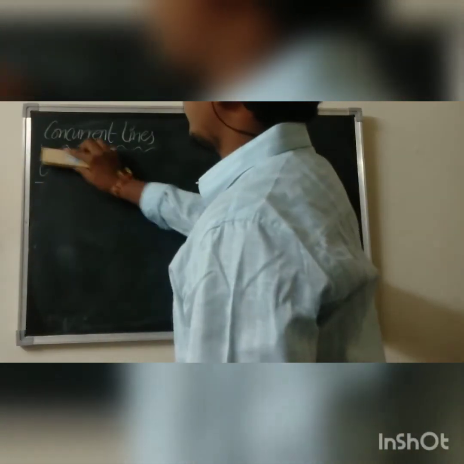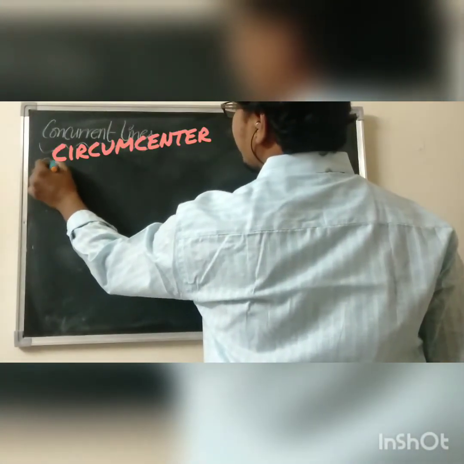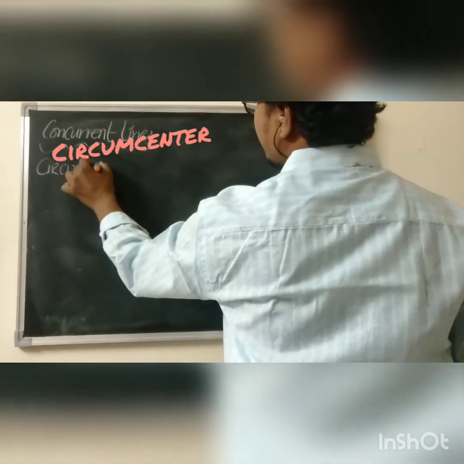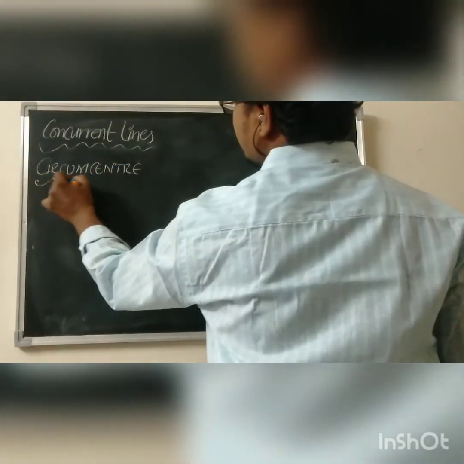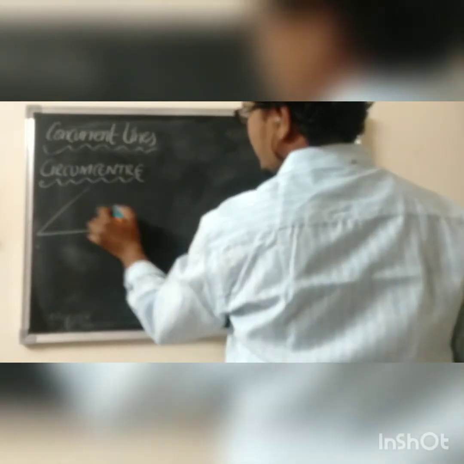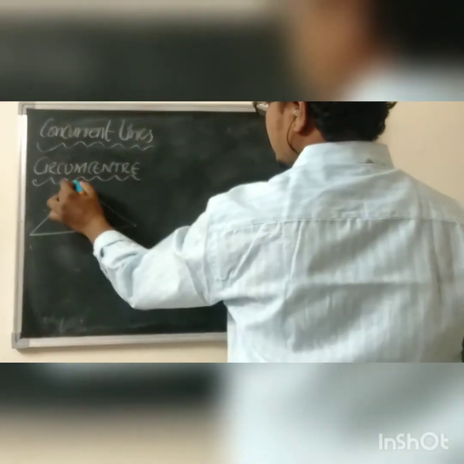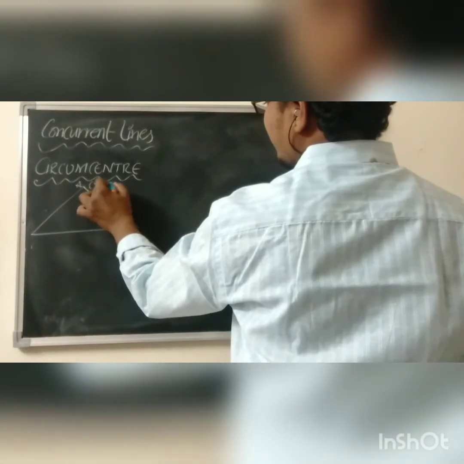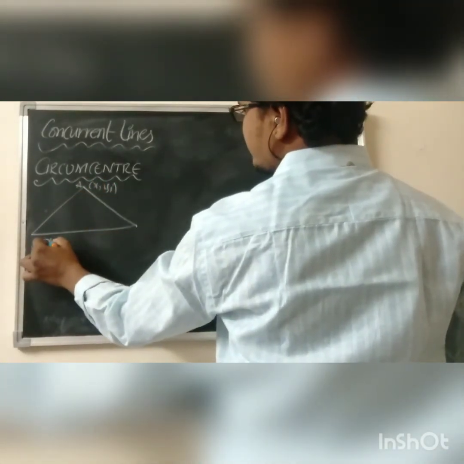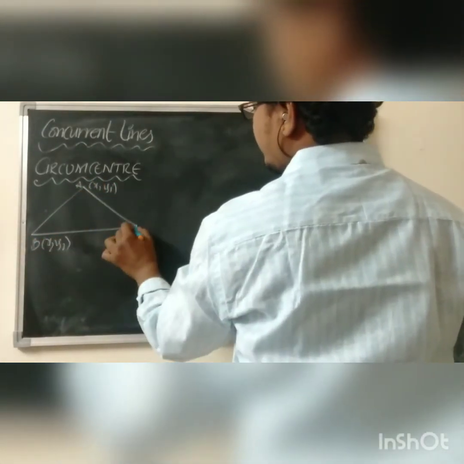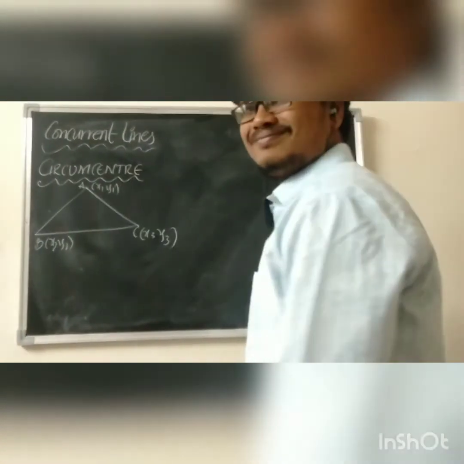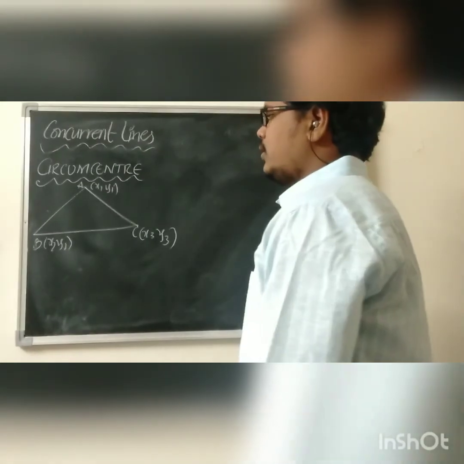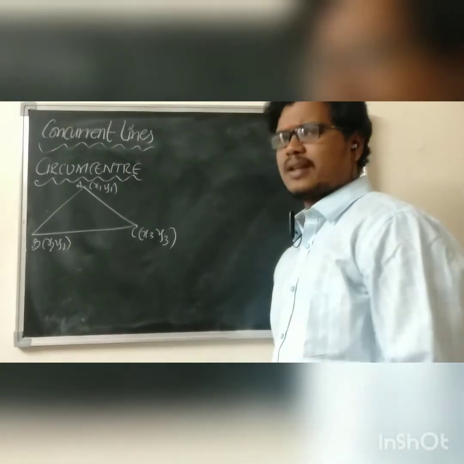Now next we have to discuss one more important thing, the circumcenter. Again consider triangle A(x1, y1), B(x2, y2), C(x3, y3). Now, what do you mean by circumcenter?